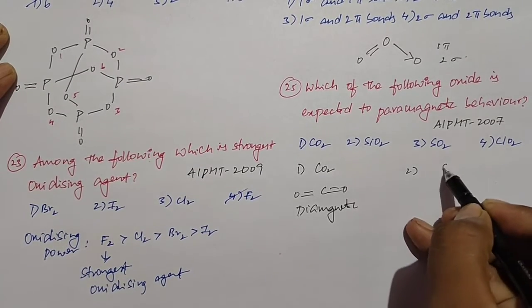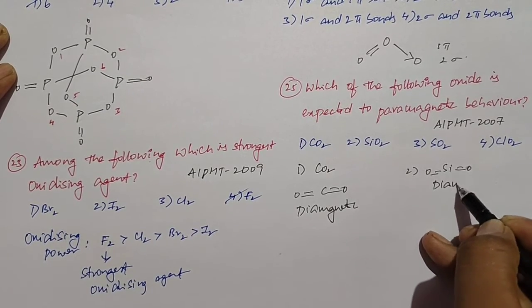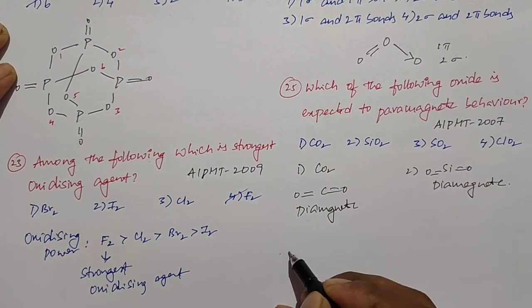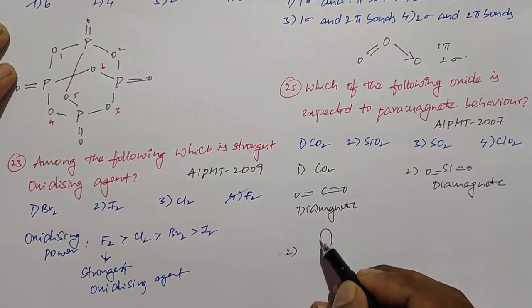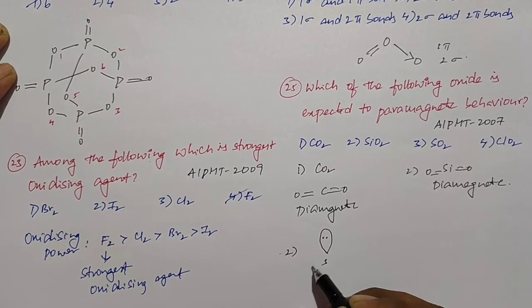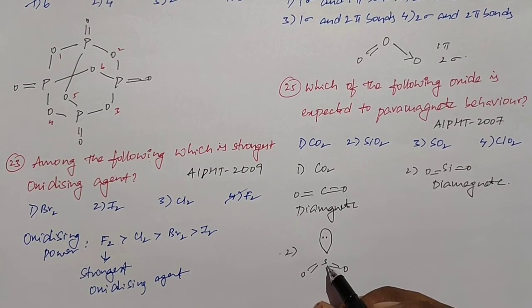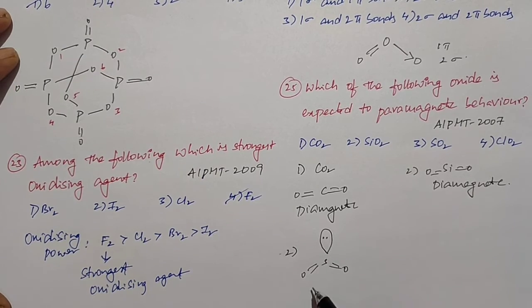SiO2 has a structure similar to carbon dioxide, so it is also diamagnetic. When you observe the structure of SO2, it consists of 1 lone pair and 2 double-bonded oxygen atoms. Sulfur has 6 electrons; of these, 4 are involved in bonding and 1 pair is present. So it is also diamagnetic.